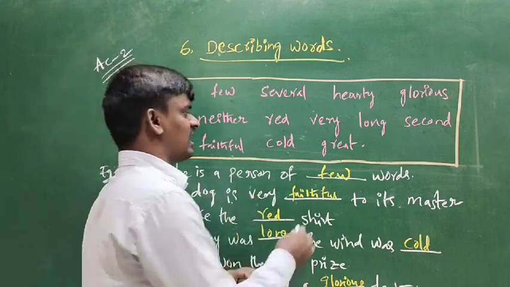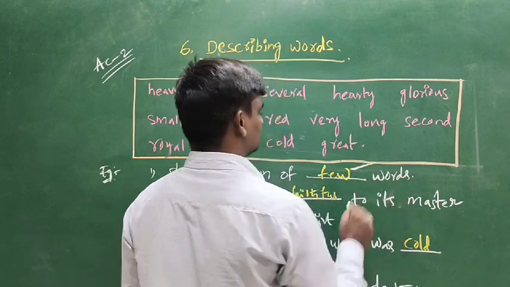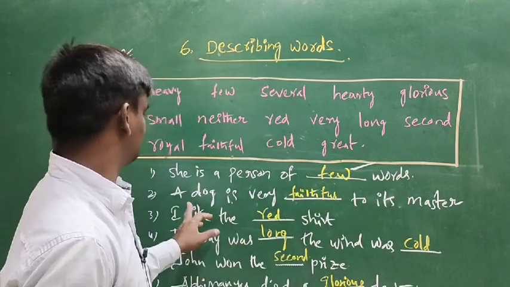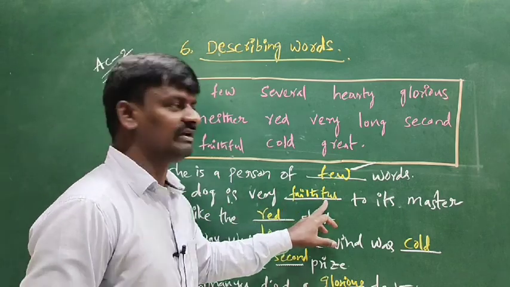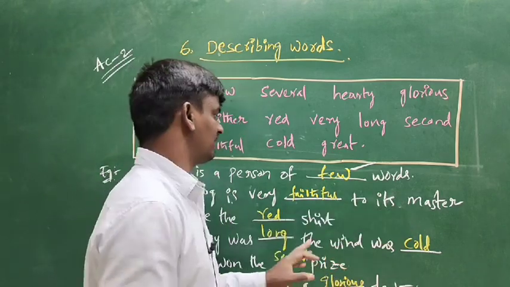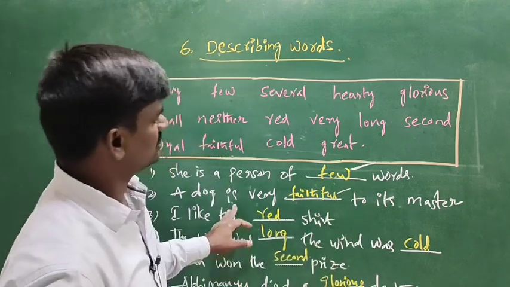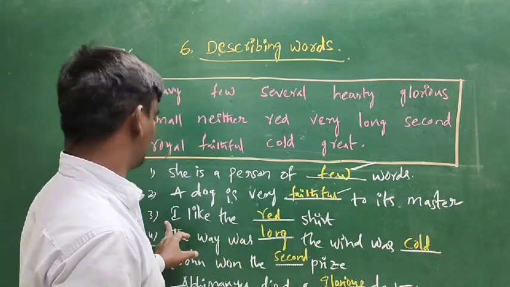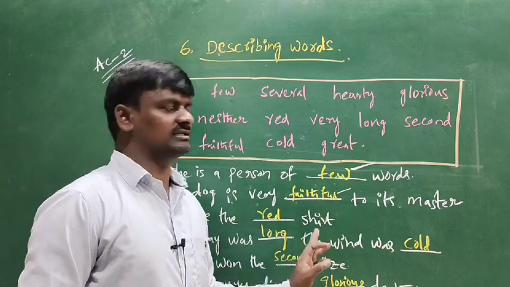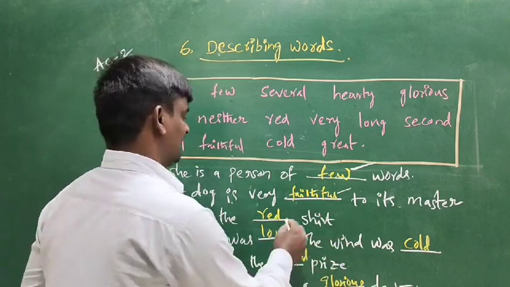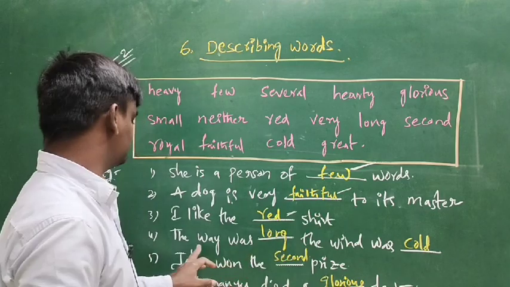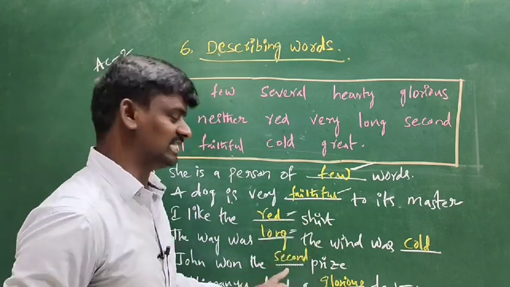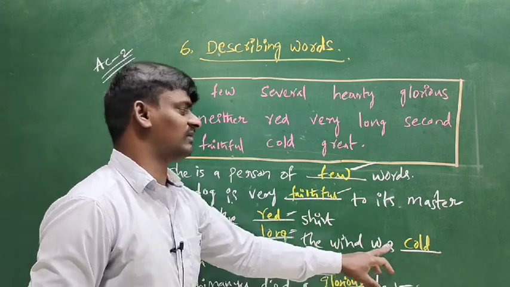She is a person of few words. Few is an adjective here. A dog is very faithful to its master. Faithful is also an adjective. I like the red shirt. Red is an adjective. The way was long; it indicates distance. The wind was cold.